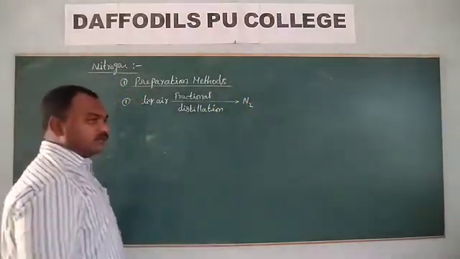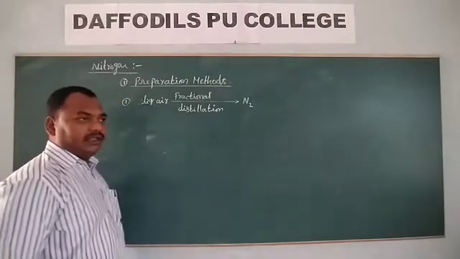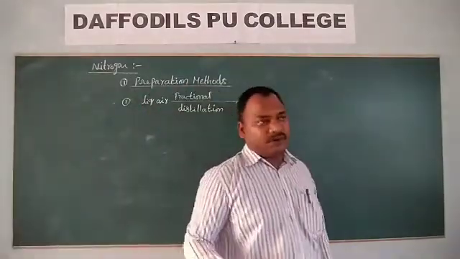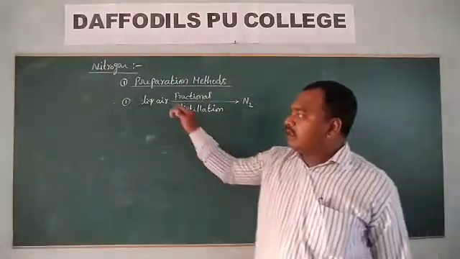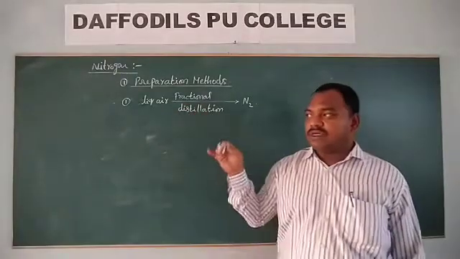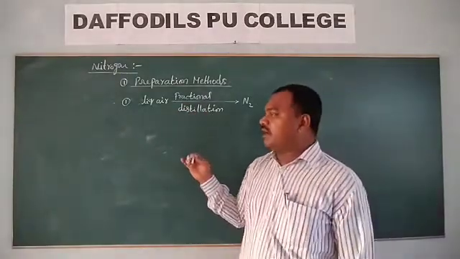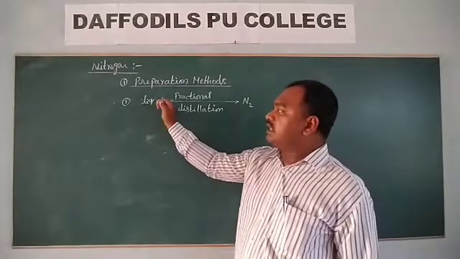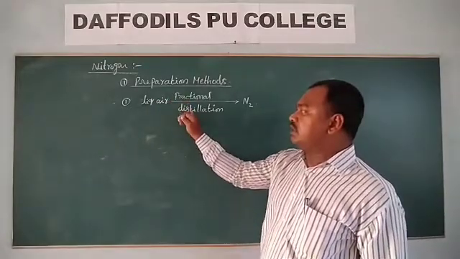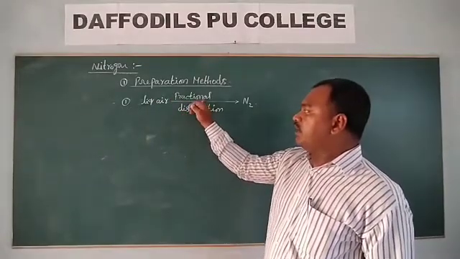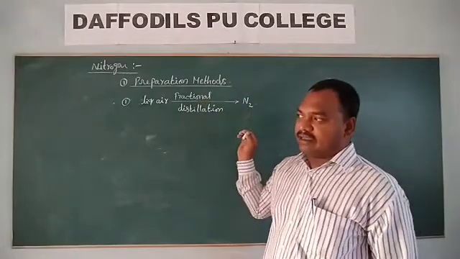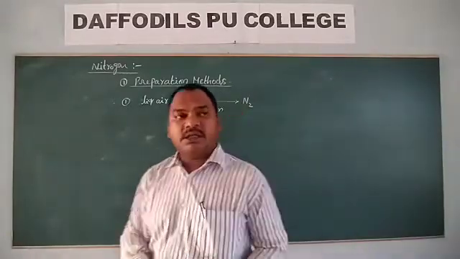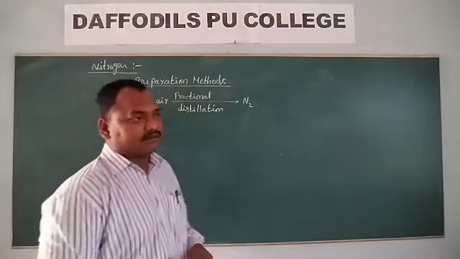Nitrogen is separated out, leaving behind oxygen in liquid form. Liquid air contains nitrogen, oxygen and other gases. When this liquid air undergoes fractional distillation, we get nitrogen gas, leaving behind the liquid oxygen.